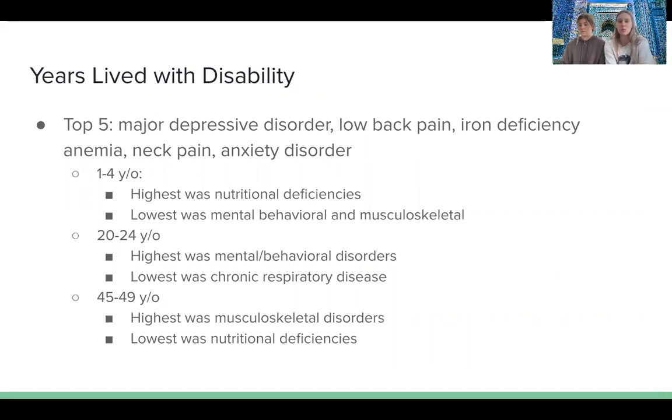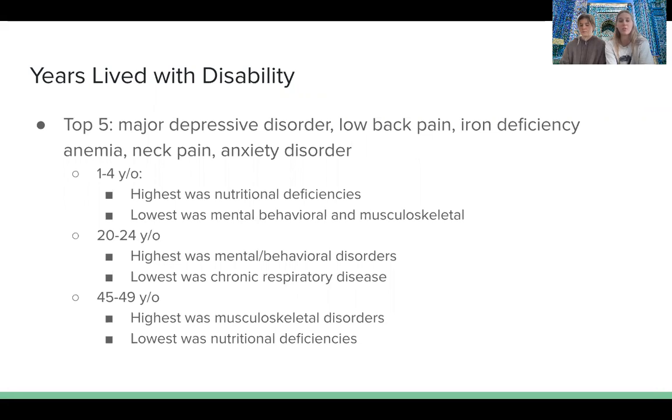We put this to education barriers and just not knowing the nutritional needs that the youth require to reach their specific growth milestones. And the lowest was mental, behavioral, and musculoskeletal disorders. For the next age range, we looked at 20 to 24-year-olds, with the highest prevalence being mental and behavioral disorders. And the lowest was chronic respiratory disease.